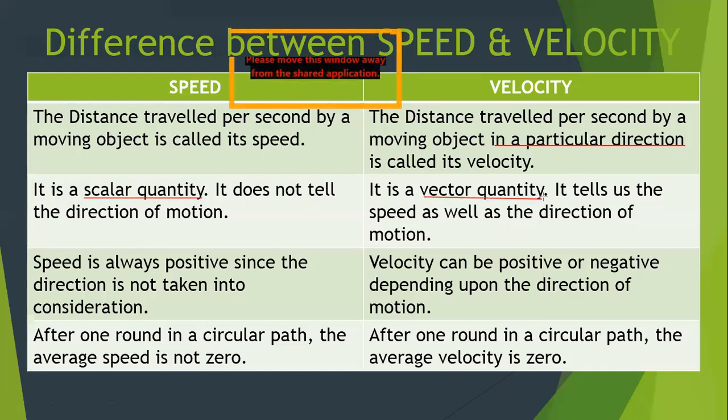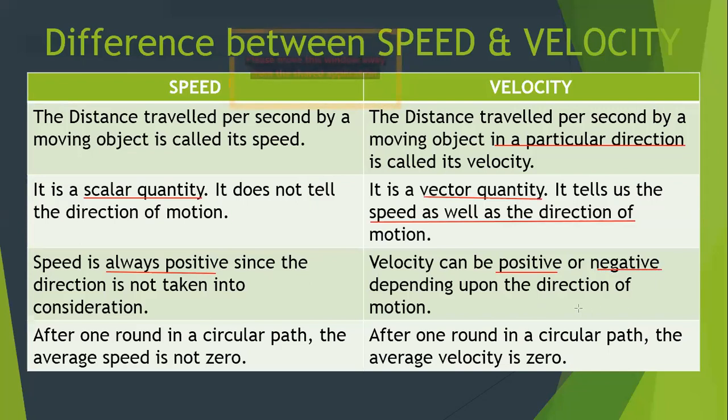What is the interesting thing about velocity? It tells us the speed as well as the direction of motion. Then one more important thing about speed, that speed is always positive since there is no direction considered. But velocity is positive, no problem, but it can be negative as well.